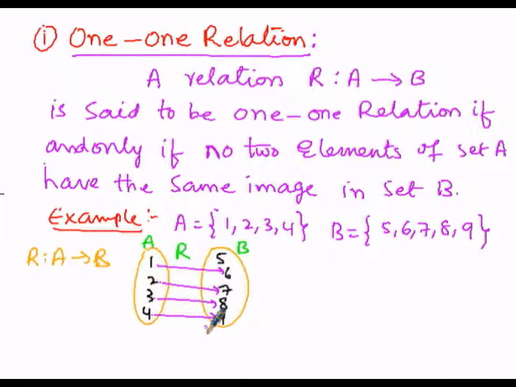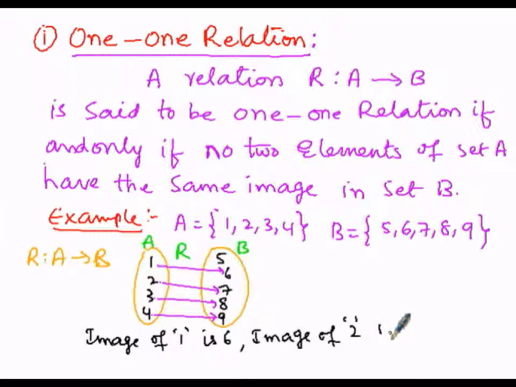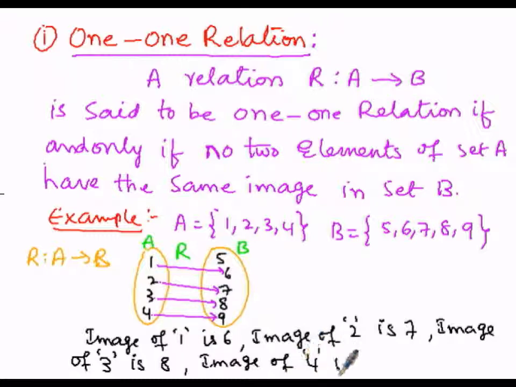When we observe this, no two elements are having the same image in B. The image of 1 is 6, the image of 2 is 7, the image of 3 is 8, and similarly the image of 4 is 9.